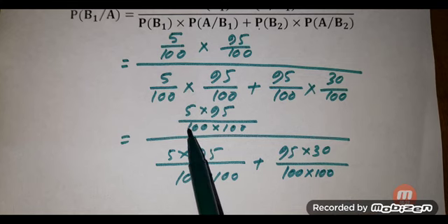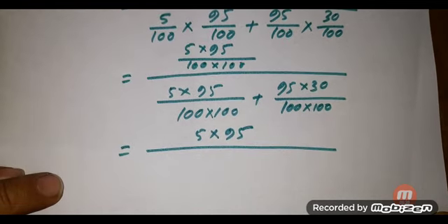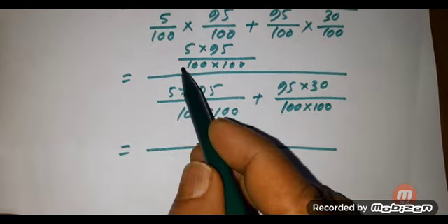So we can cancel 100 into 100. Thus we got 5 into 95 in the numerator.